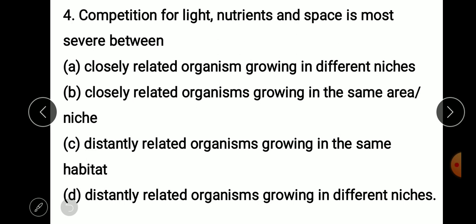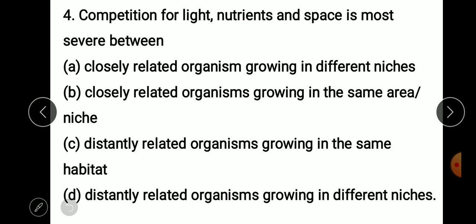The next question: the competition for light, nutrient, and space is most severe between closely related organisms growing in different niches, closely related organisms growing in the same area or niche, distantly related organisms growing in the same habitat, or distantly related organisms growing in different niches.